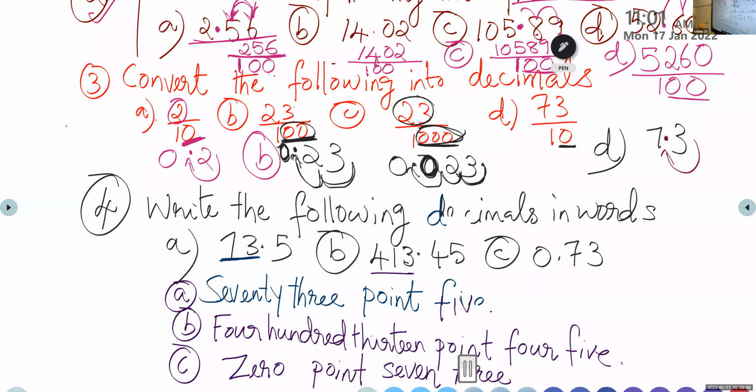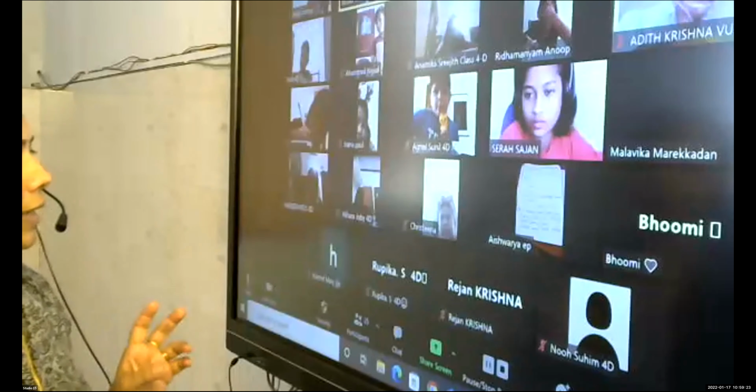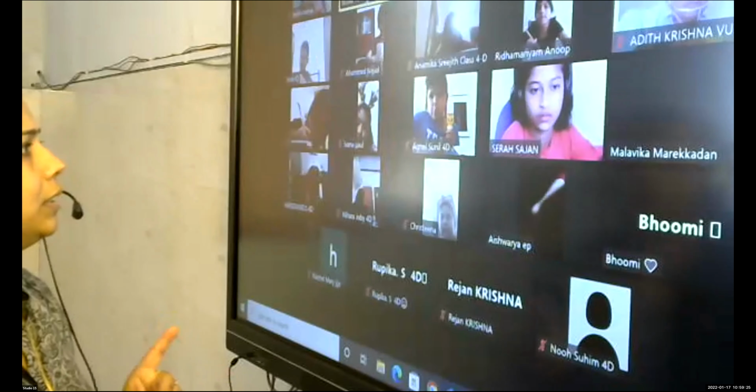Is that clear, children? Very easy. Before the decimal point, the integral part, you have to write as normal, 73. Here it is 413. Here it is 0. But after the decimal point, you have to separate the digits. Here only 5. Here you have to read 4, 5. Here 7, 3. Only that much. Is that easy? 0.73.